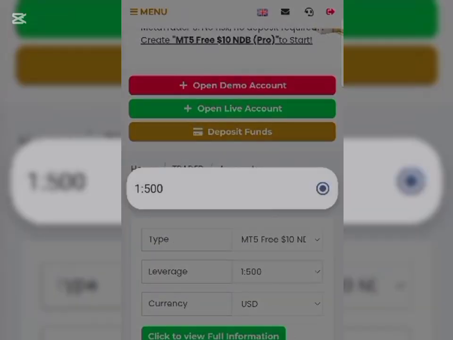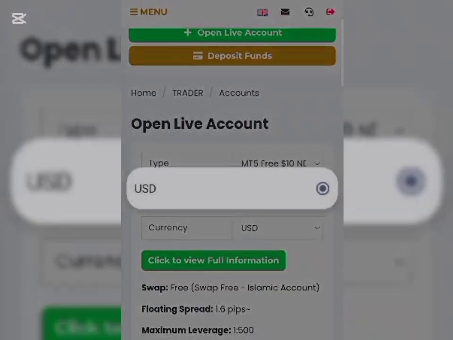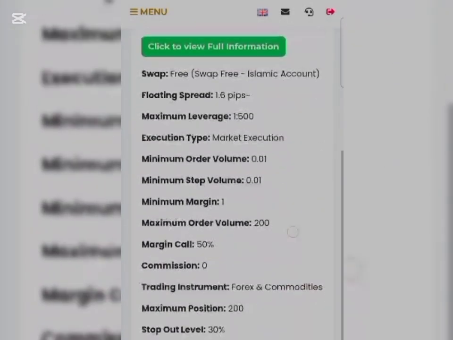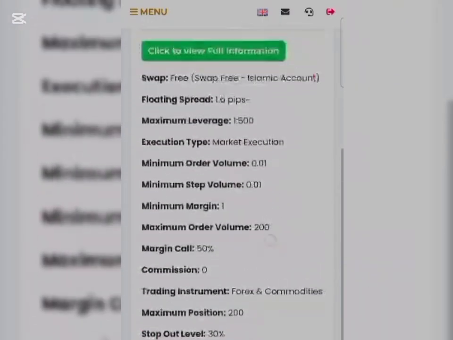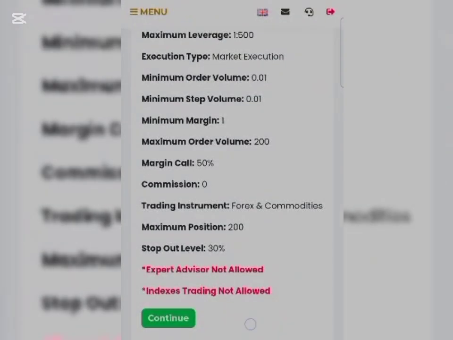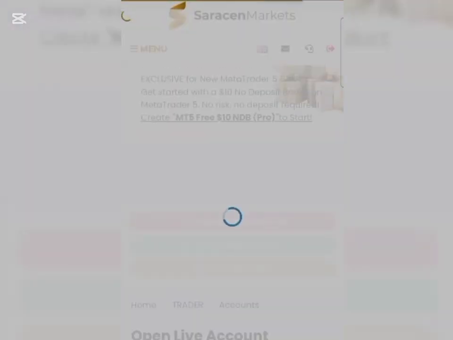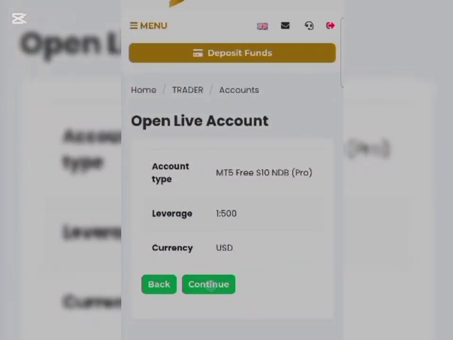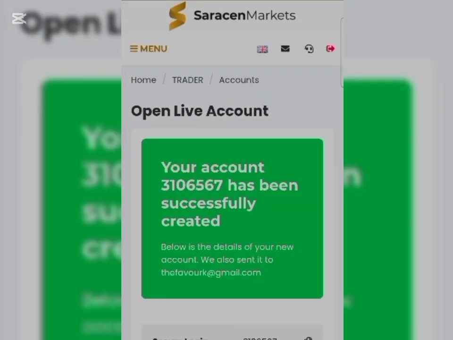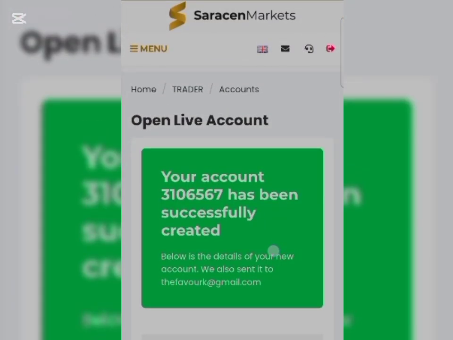Then you click on it, click on the leverage 1:500, the currency USD. As you can see, these are the details concerning the bonus showing on the screen. So after that, you click on continue, then it takes you to the next part, which is this. Then you click on continue. Then after clicking on continue, as you can see, the account has been successfully created.